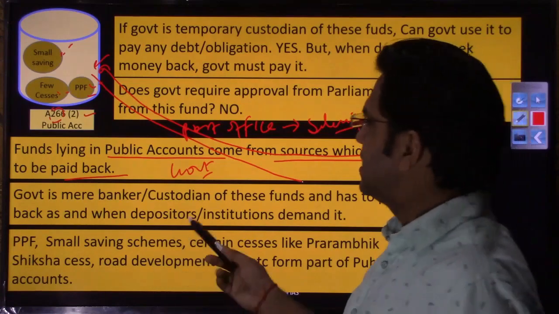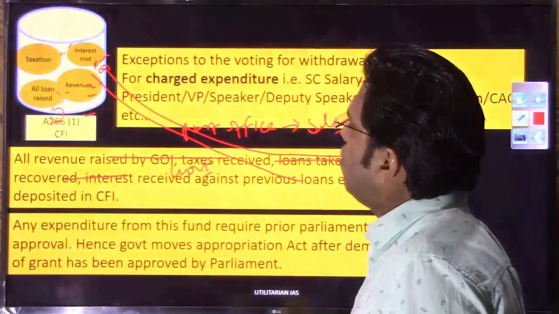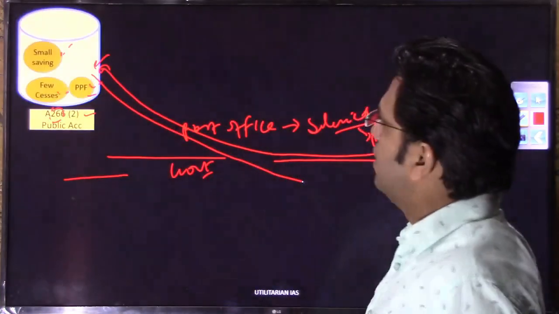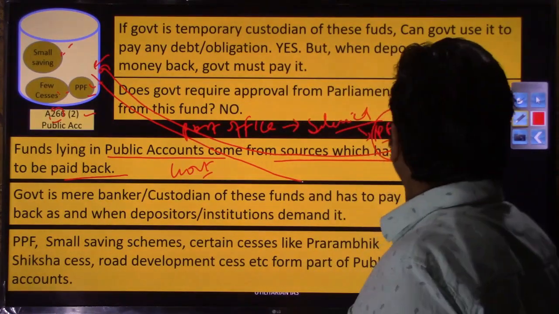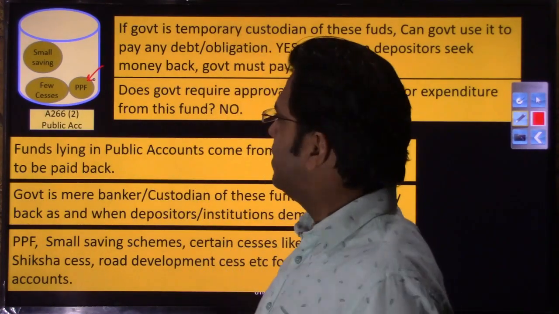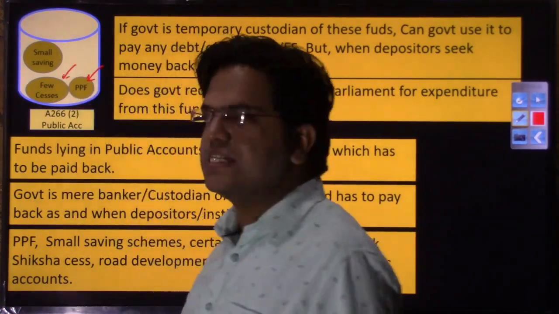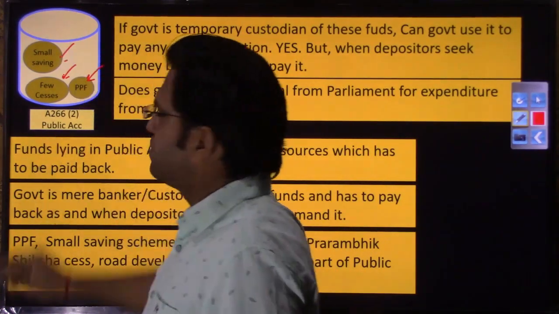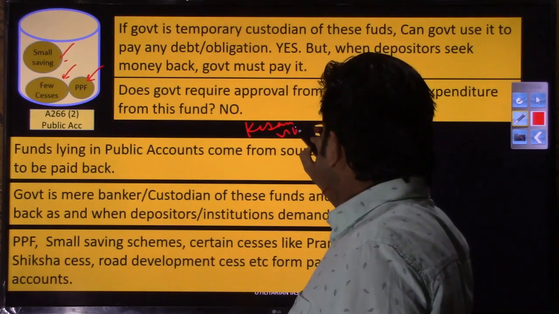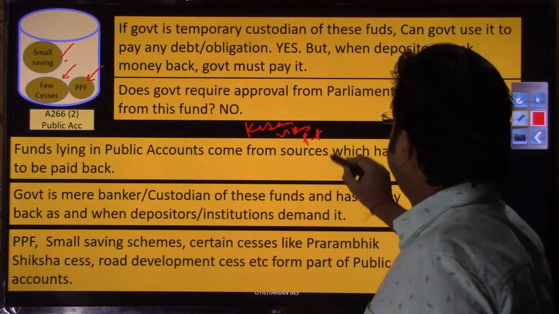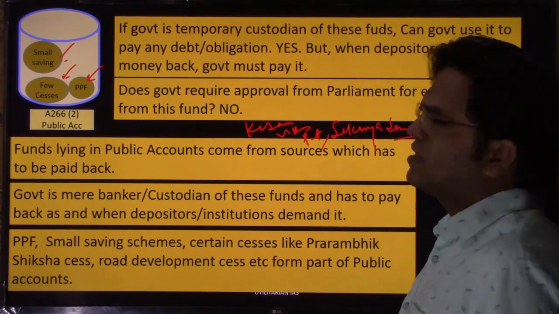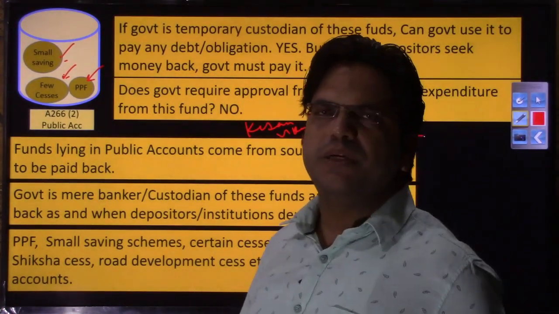In the previous case, Parliament was the owner of the Consolidated Fund of India. But in the public accounts case, the government is a mere custodian of all these amounts. So whatever PF has come, whatever amount has come through the cesses, whatever amount has come through small saving schemes, you have Kisan Vikas Patra, I already told you, and you have Sukanya Samriddhi Yojana.